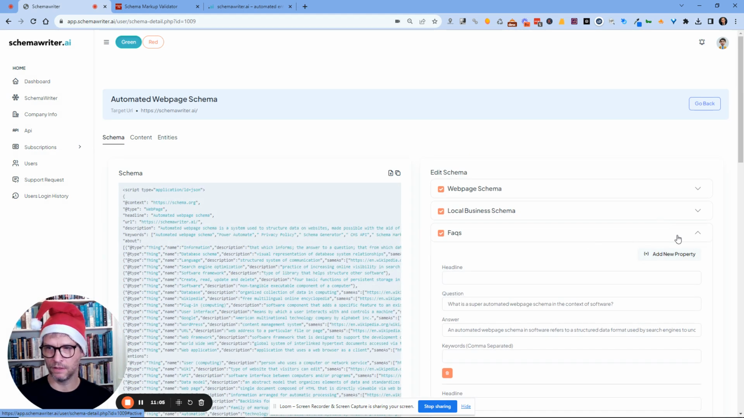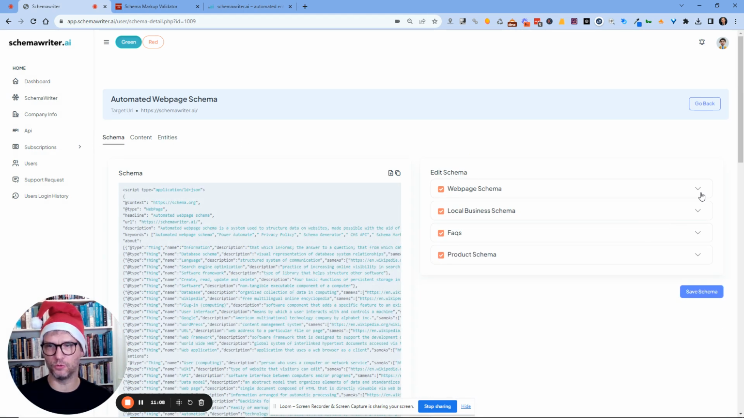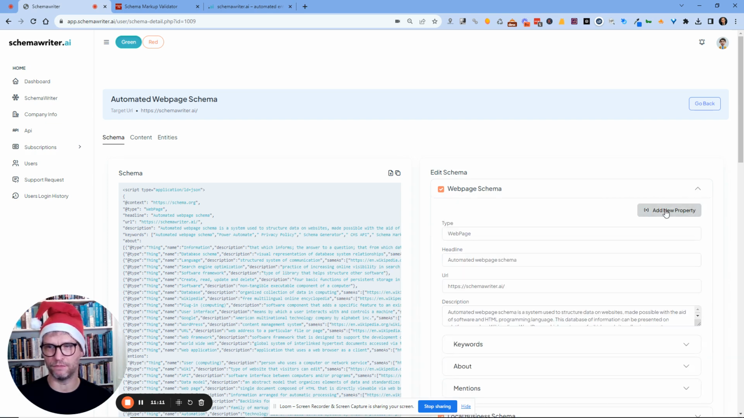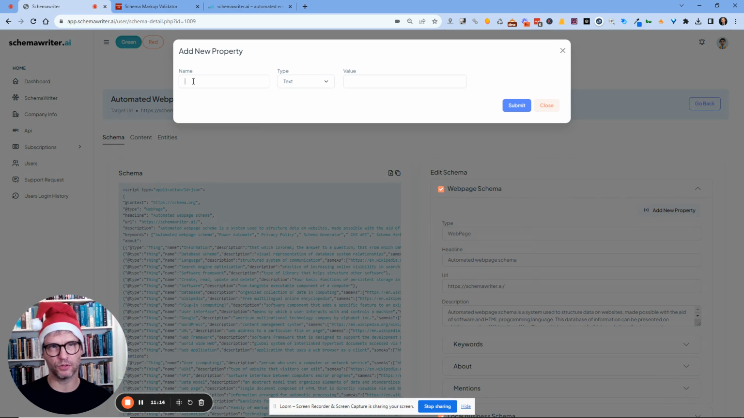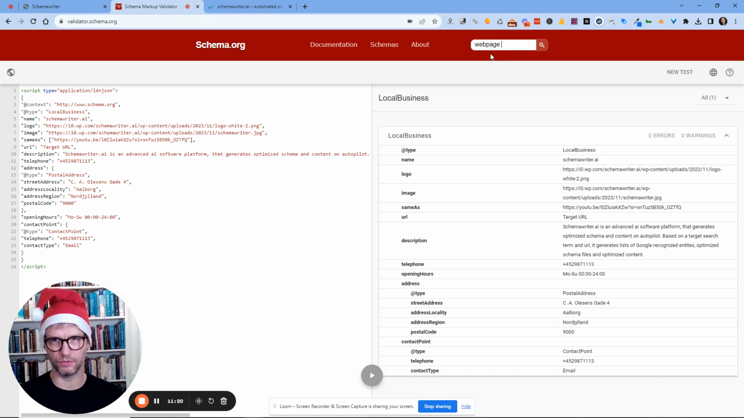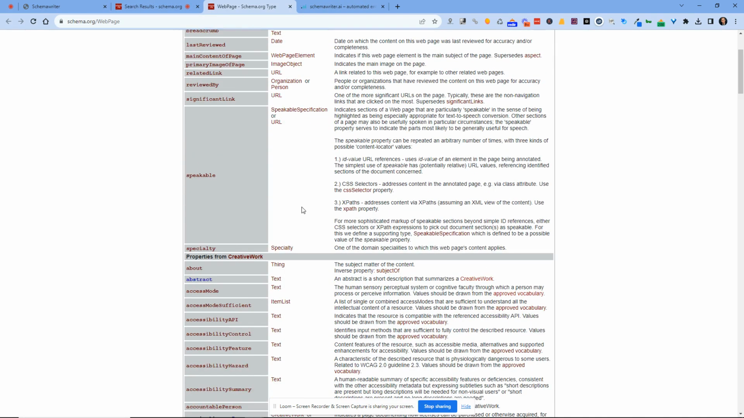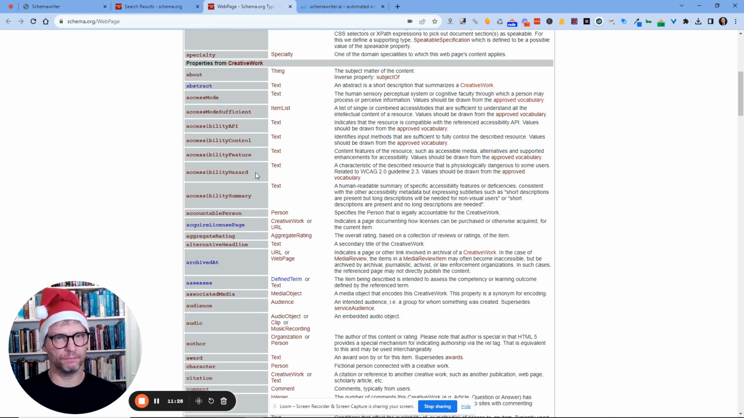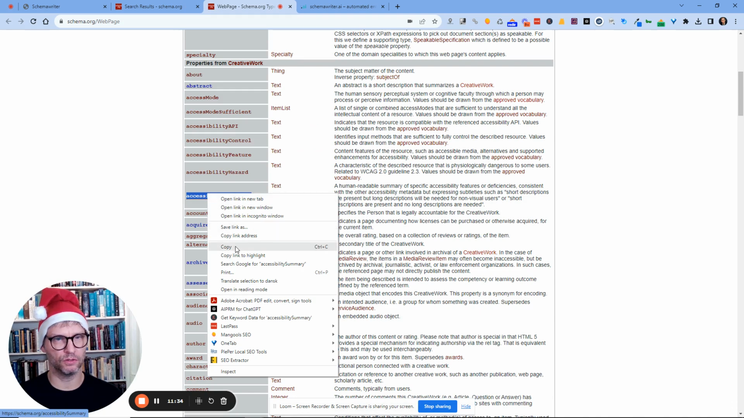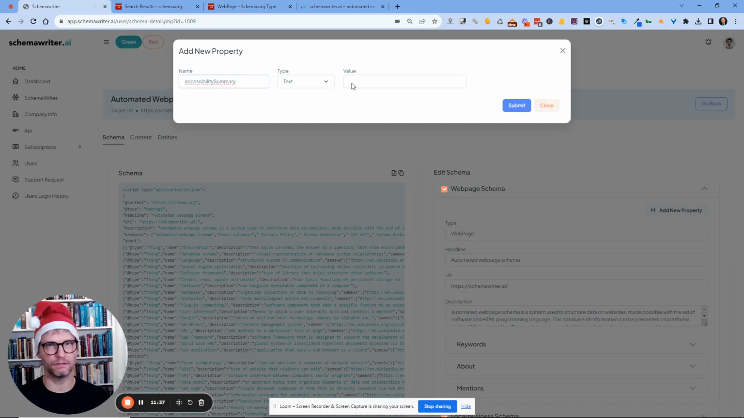So when it comes to working with the schema, you now have the option to add properties. Let me show what I mean by that. Web page schema, good. Let me go into web page. So for example, accessibility summary, copy. I can now add this, and this is the accessibility summary. Good.